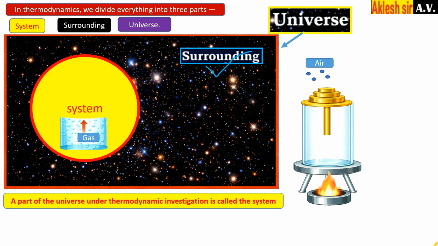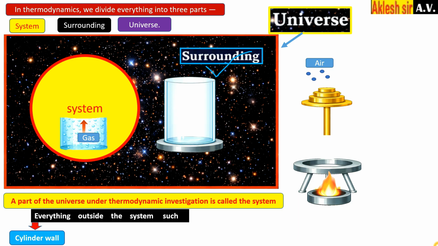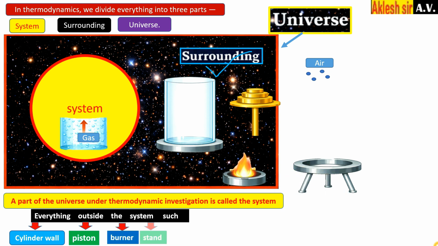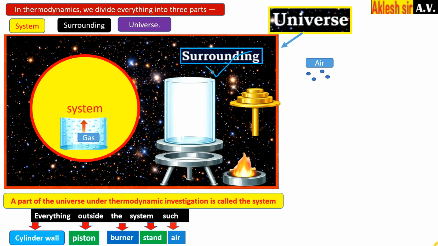Now, what is surroundings? Everything outside the system is called surroundings. This includes the cylinder walls, piston, burner, tripod stand, air, our surrounding.